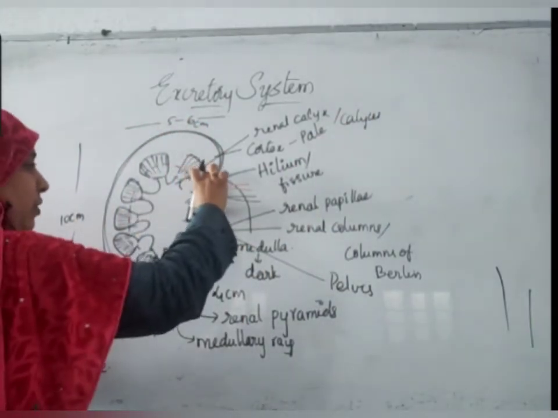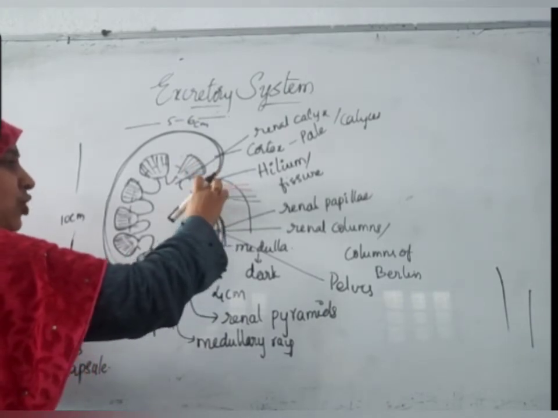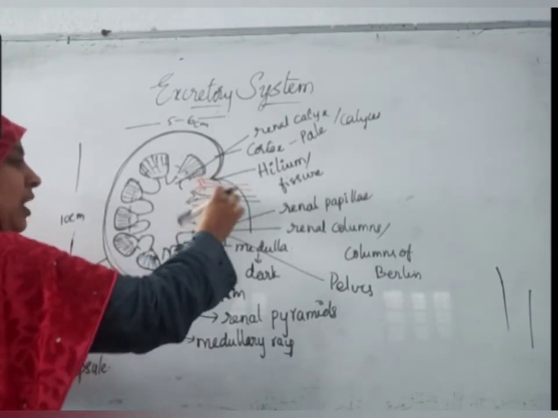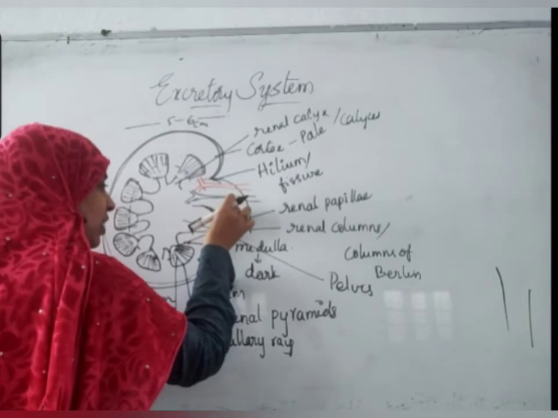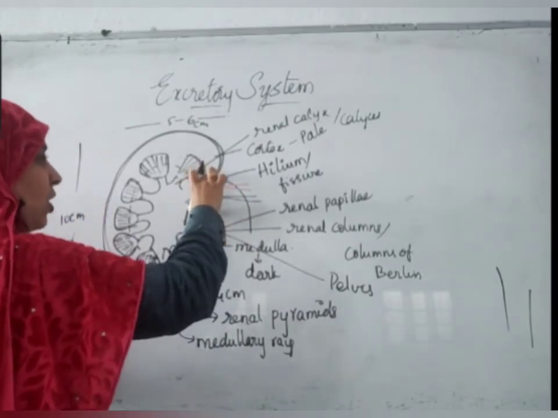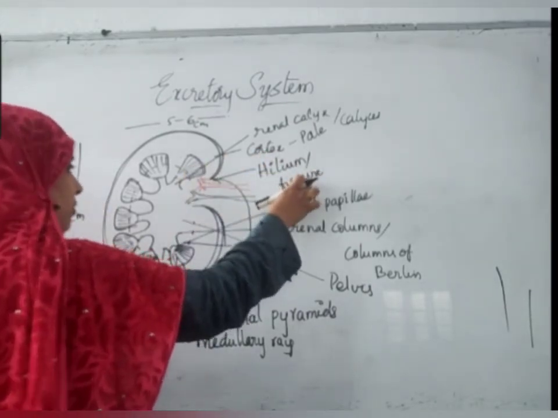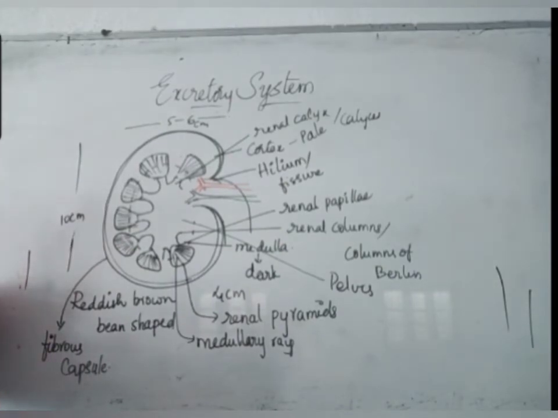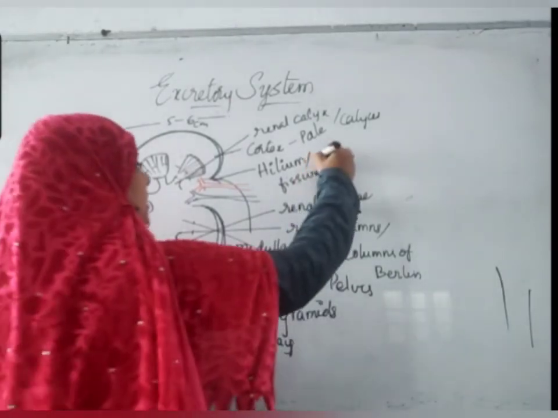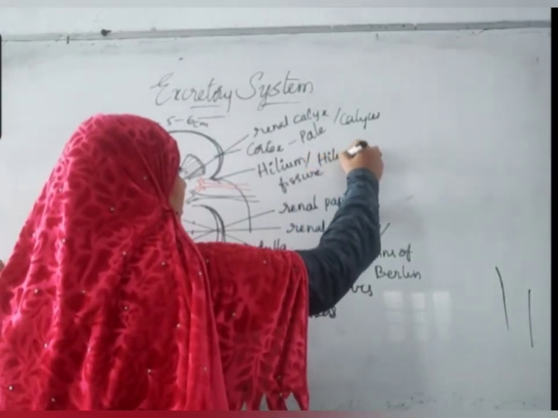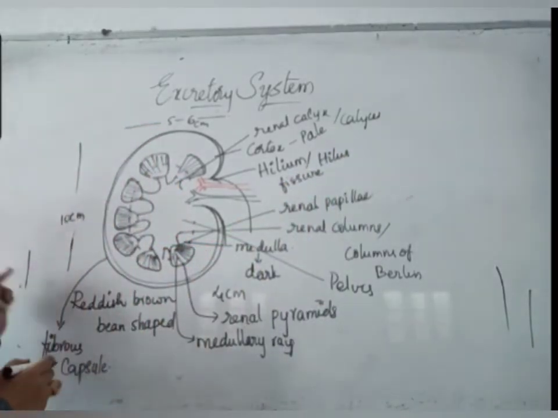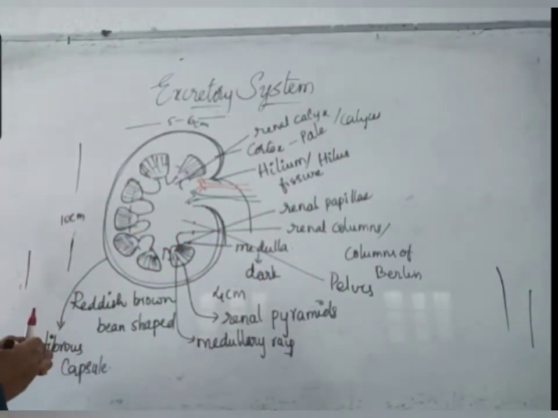And this portion from where renal artery, branch of renal vein, and ureter is arising is called hilum or fissure. Plural hilus, singular hilum, or it is also called fissure. That is about the structure of kidney. Clear?